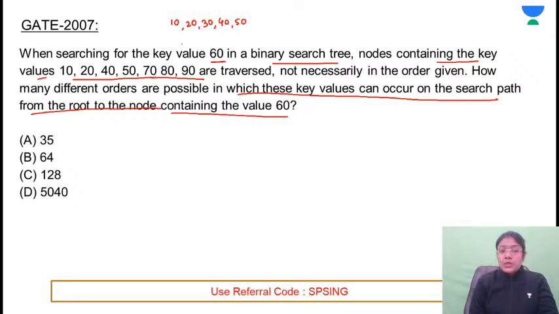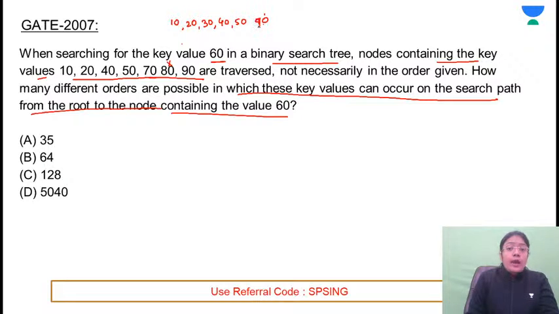So if you go to 70 and you are searching for the element 60, after this if I get 70, this means that it can't go to 80 because 70 is greater than the required element. This means that we need to go to the left side of 70. But here it is taking 80. This is not allowed. Up to 70 is fine, but after 70, 80 cannot come. But they are saying that all these nodes are traversed. So all these nodes have to be traversed.